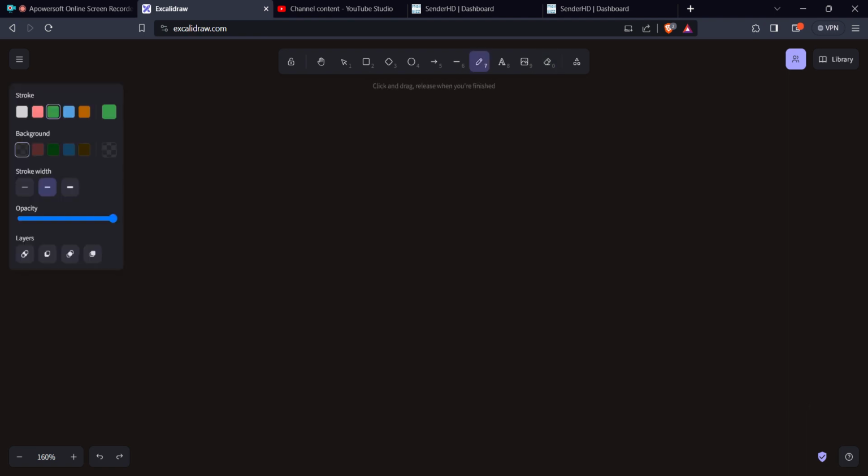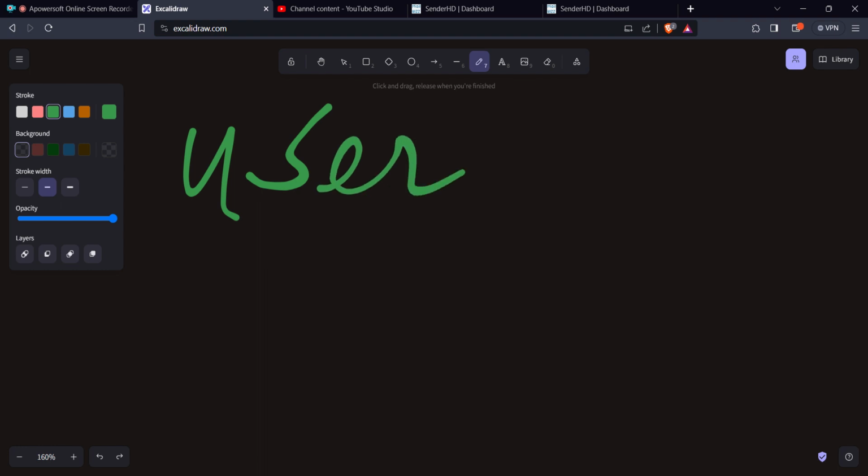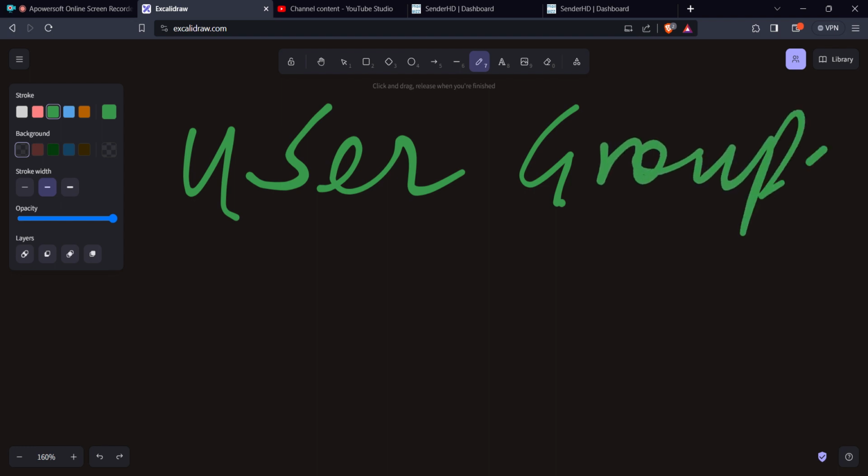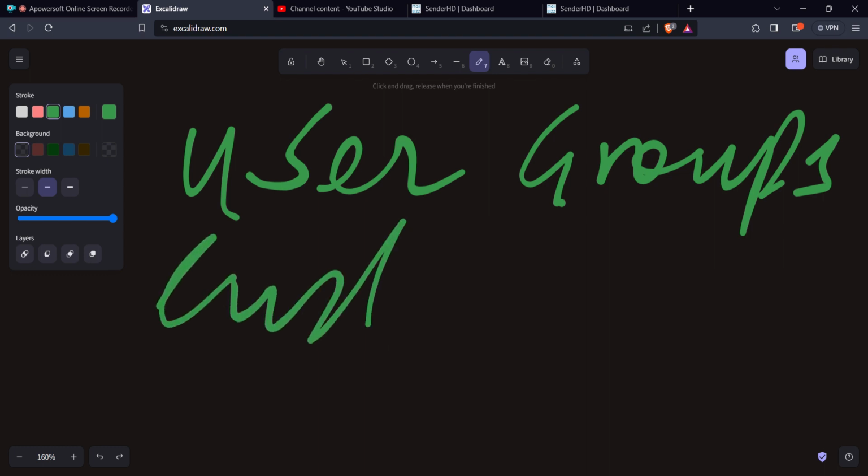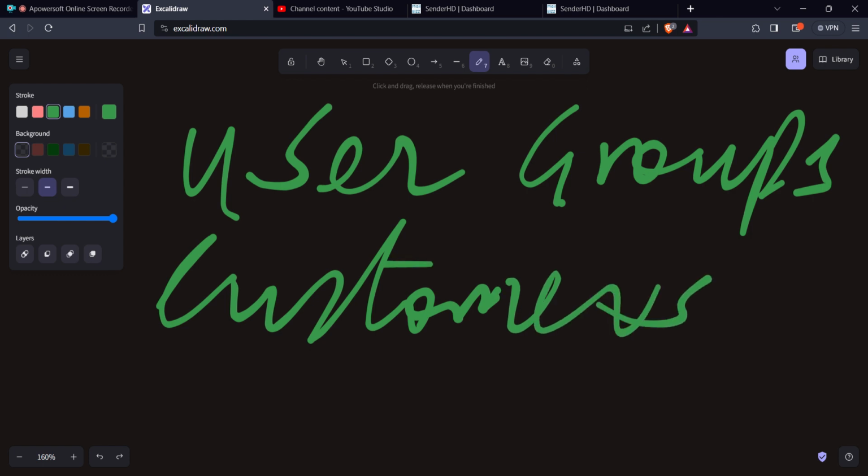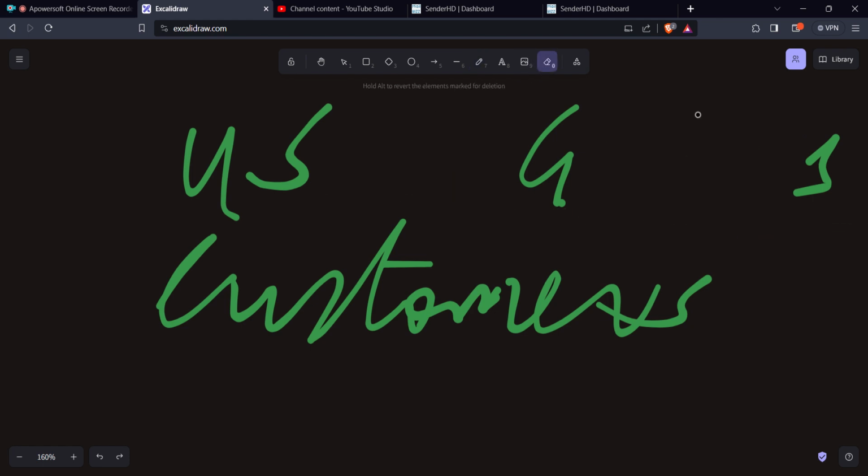The first thing that you need to know is who is a user. Let me use my board here. Who is a user? The second thing that you need to know is what are groups. The next thing that you need to know is what are customers. And then lastly, we are going to look at the payment gateways. Right, so let's jump into it right away.